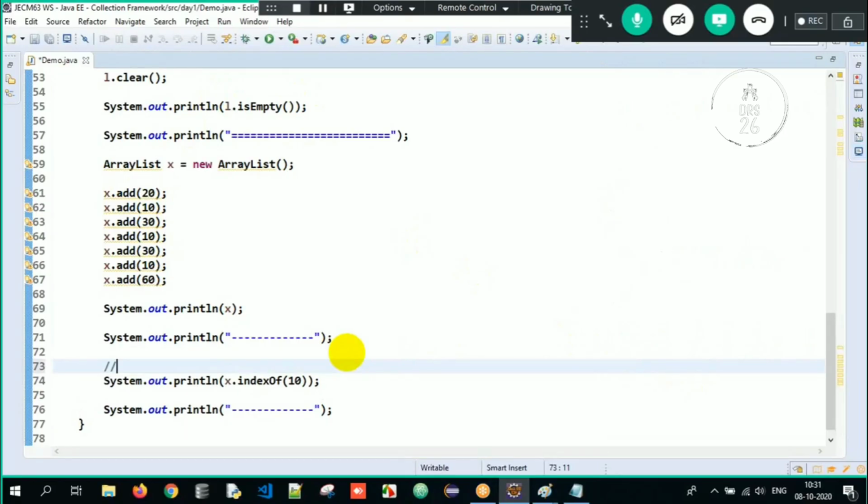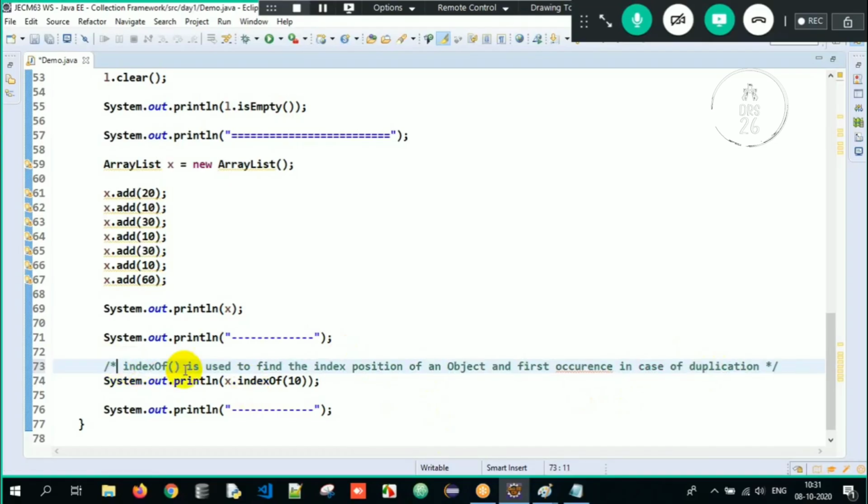So the indexOf function is used to find the index position of an object, and the first occurrence in case of duplication. In case of duplication, always the first occurrence will be considered here. Got the clarity?